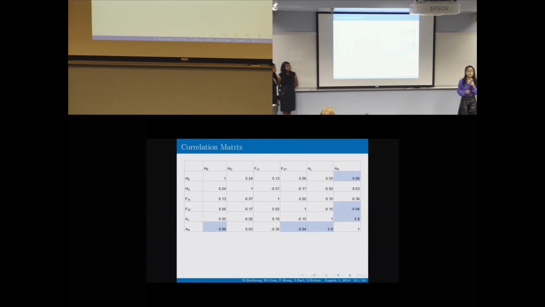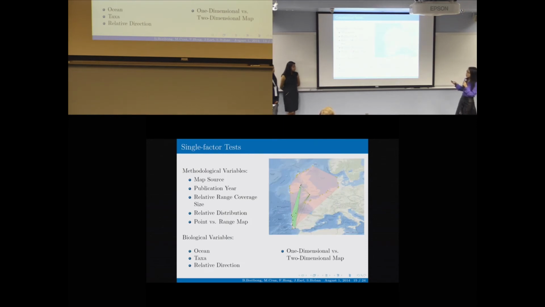Before jumping into analysis, we did an independence test to validate our choice of genetic variables from a statistical perspective. And here we see that allelic richness is highly correlated with many of the other genetic variables. So that's why we eliminate it and focus on the other 5. These are the methodological and biological factors that we consider important. Michelle has already covered the point versus range map source, and range dimension.